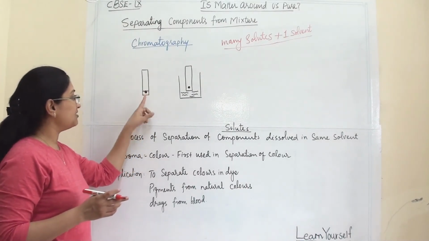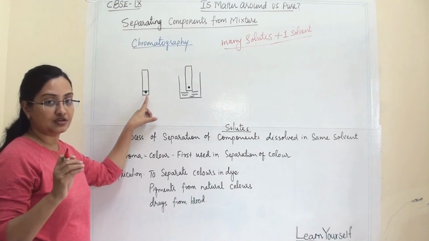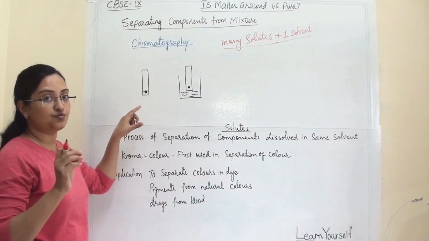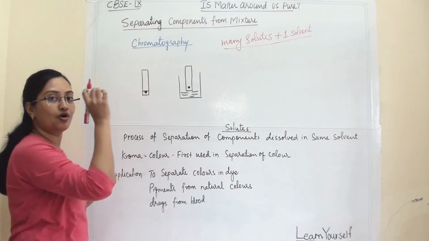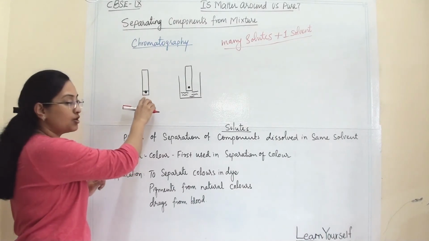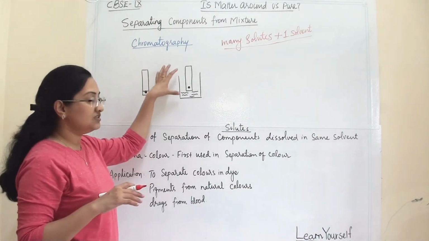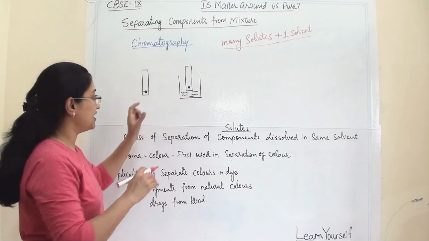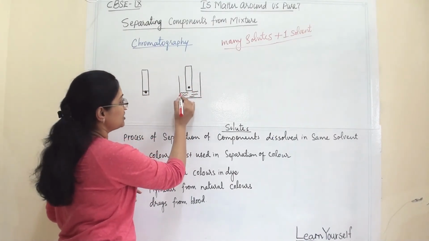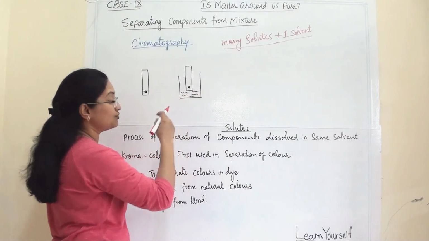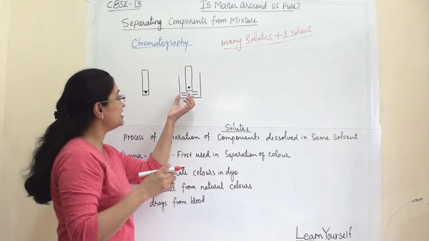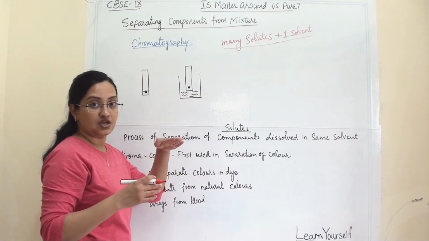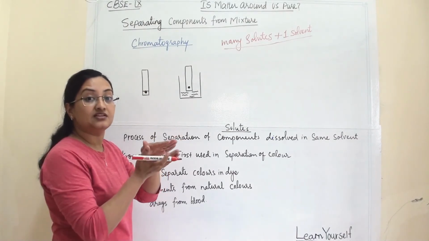On the filter paper, we put a drop of ink. You can use a sketch pen and put one dot of black sketch pen at the bottom of the filter paper. Now this filter paper we have to hang in a beaker in which there is a little water, such that only the lower edge of the filter paper touches the water.